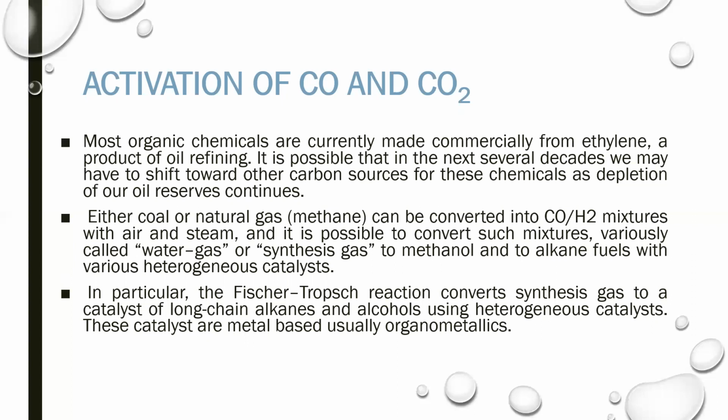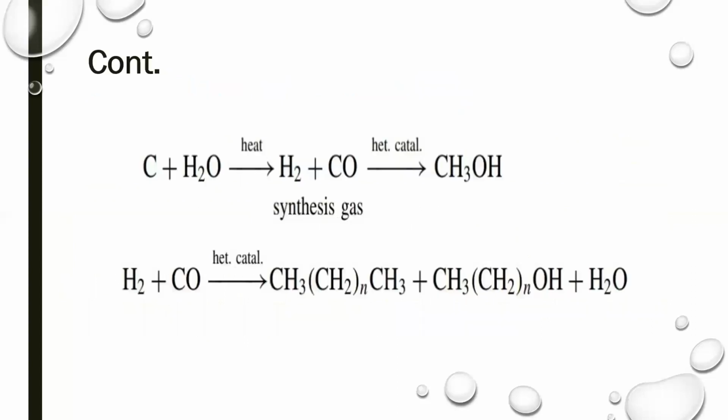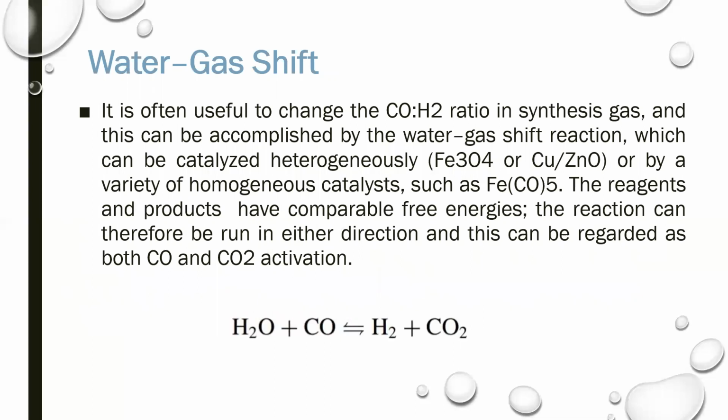In particular, the Fischer-Tropsch reaction converts synthesis gas to long chain alkanes and alcohols using heterogeneous catalysts. These catalysts are metal based, which are usually organometallics. This is the reaction where synthesis gas is reacted to form long chain alkanes and alkenes in the presence of organometallic catalyst.